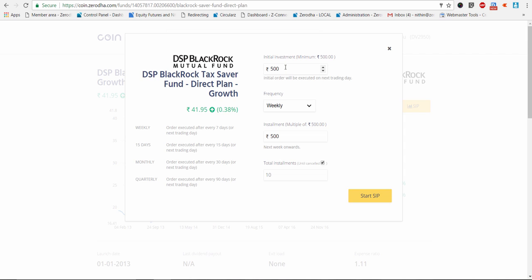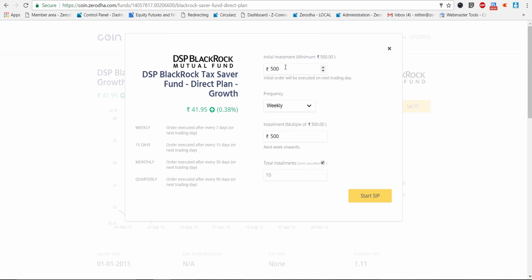So, for example, in a normal SIP, to start a SIP, you need to sign a NACH mandate form, right? Which is essentially authorizing a mutual fund to come take money from your bank account, right? In our case, there is no NACH form, so there are no physical forms to be signed. All you have to do is come fill up this form, and this is not even a form, there's actually a couple of fields, and get this going, right?